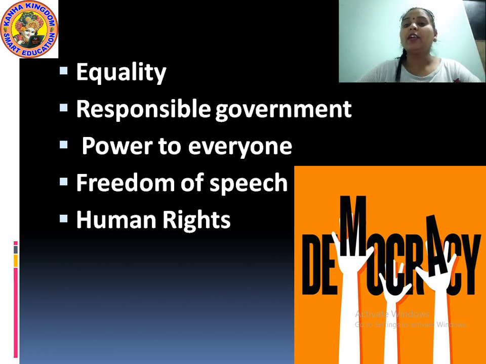And besides that, no one can overforce us or dominate us into performing any unlawful work. We are not going to follow any rules or policies which are against the laws of the Constitution, or against the laws of the Indian government or any democratic government. So this was the importance of democracy.